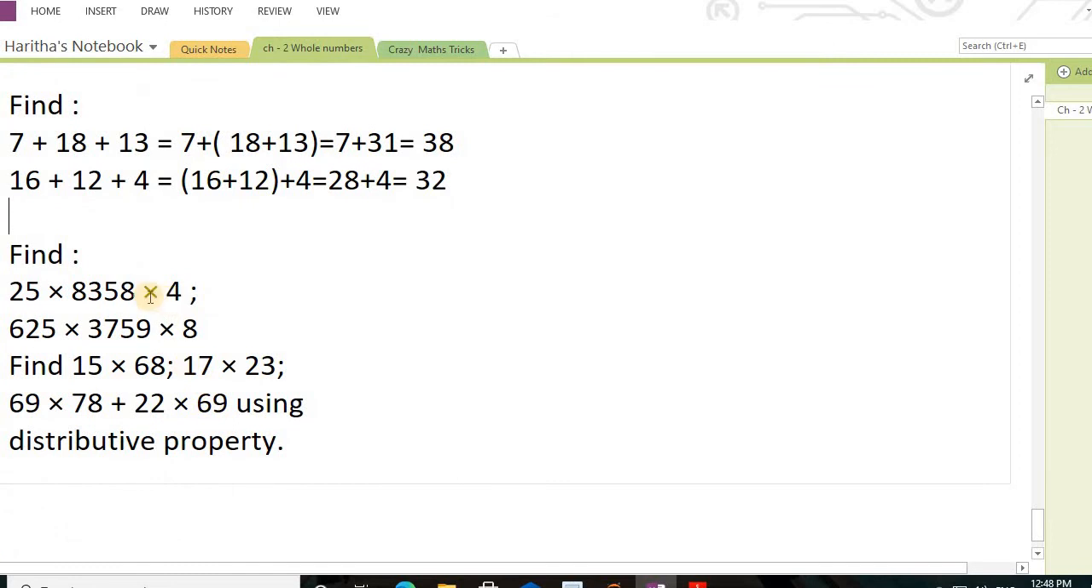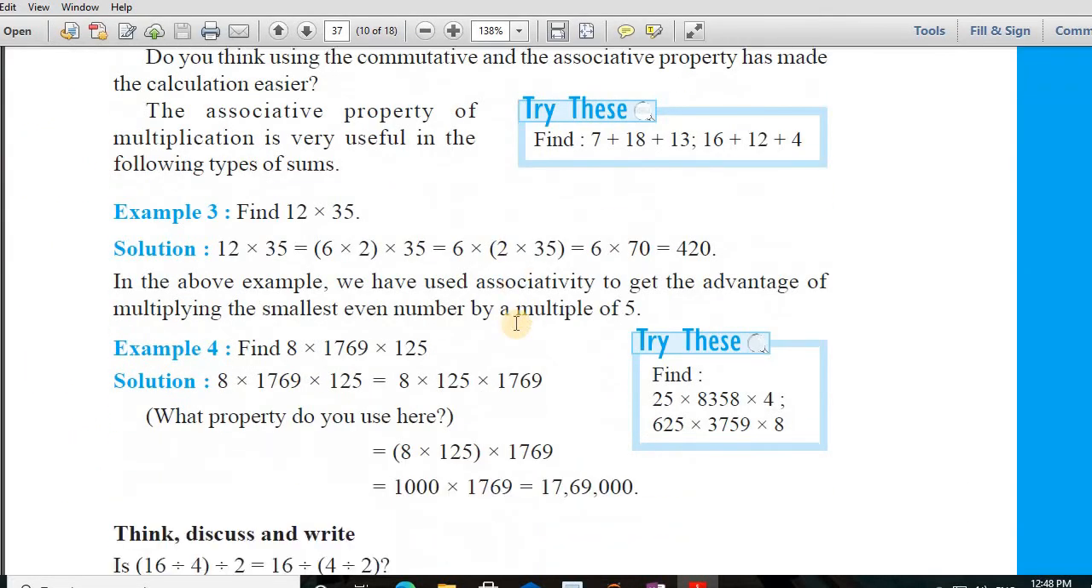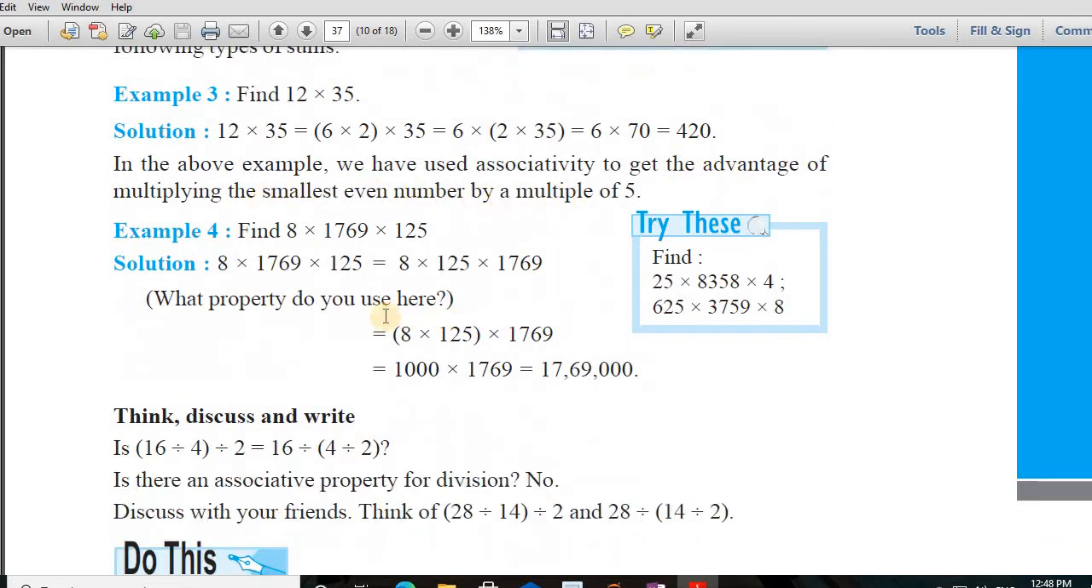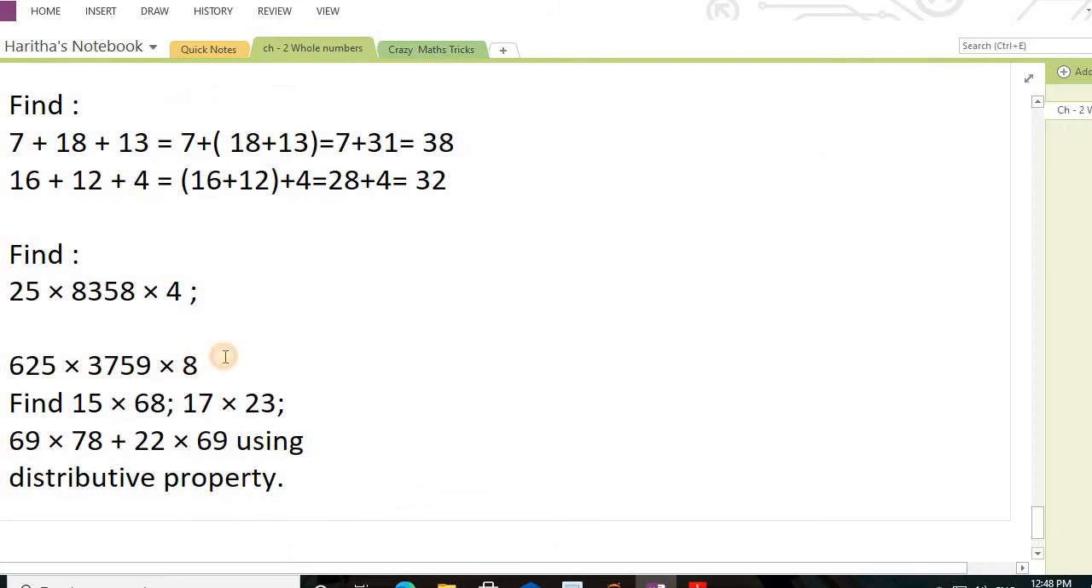Okay. And this one, by using distributive property, you are going to explain them. So that example also I will show you here. See, 12 into 35, how he did first. 12 he just divided into 6 twos, and then in the above example we have used associativity to get the advantage of multiplying the smallest even number by a multiple of 5. So when coming to 3-digit numbers, what should we do? First we will group two numbers to become either tens or hundreds or thousands, and then we will multiply that. That is going to become very easy for us. So in the same way we will follow the same thing over here.